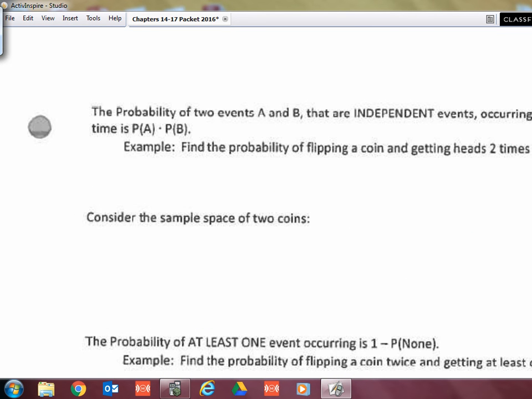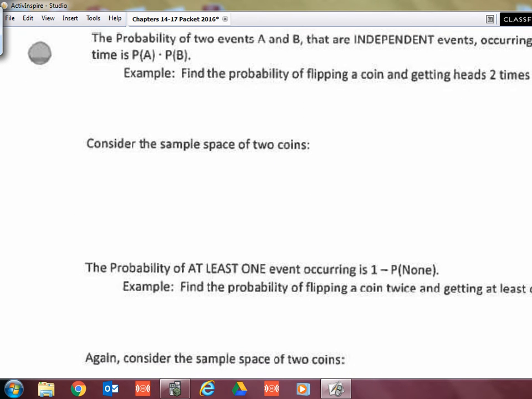All right. Next. Two are independent events and finding their intersection or the occurrence of both of them at the same time. This chapter 14 is all about independent events, and you've done these before. You've done these kinds of problems of independent multiplication probably since about 7th or 8th grade.